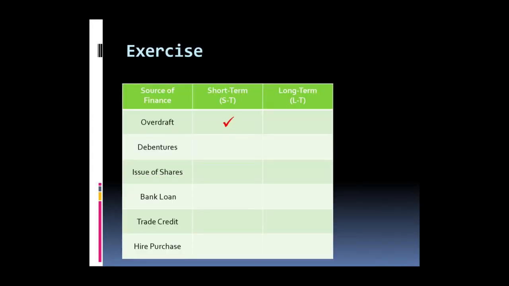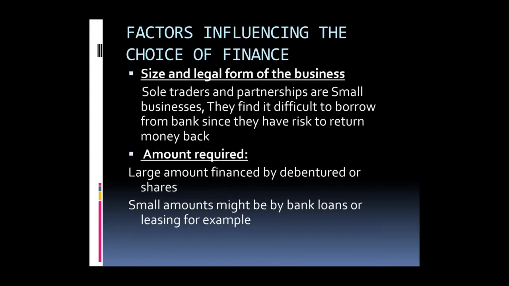If you look at this difference between short and long term, let's do it together. Overdraft is a short-term finance. Debentures, long-term finance. Issue of shares, long-term finance. Bank loan, as I said, always say long-term loan, which is long-term finance. Trade credit is a short-term finance. Hire purchase is a long-term finance. Why is it important to know the difference? Because the choice of finance depends on many things, and we will talk about it now. So we have many factors that influence your choice.